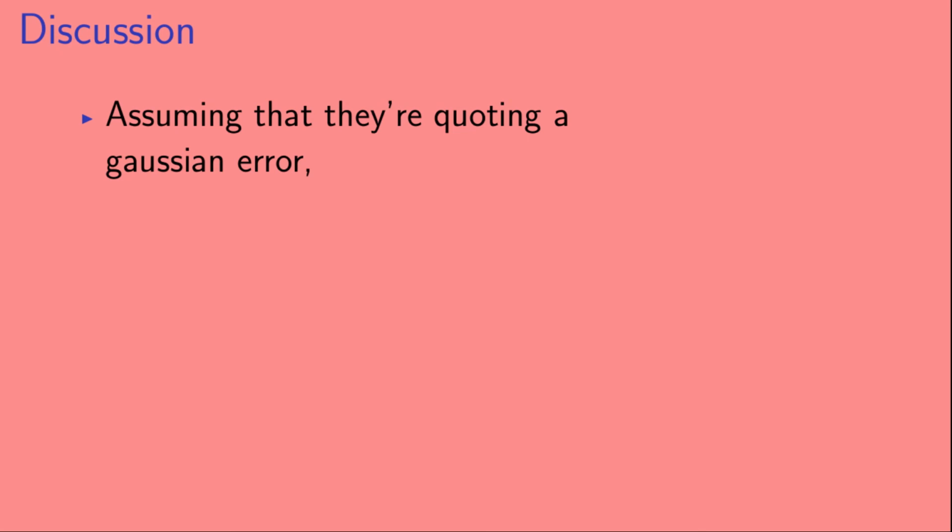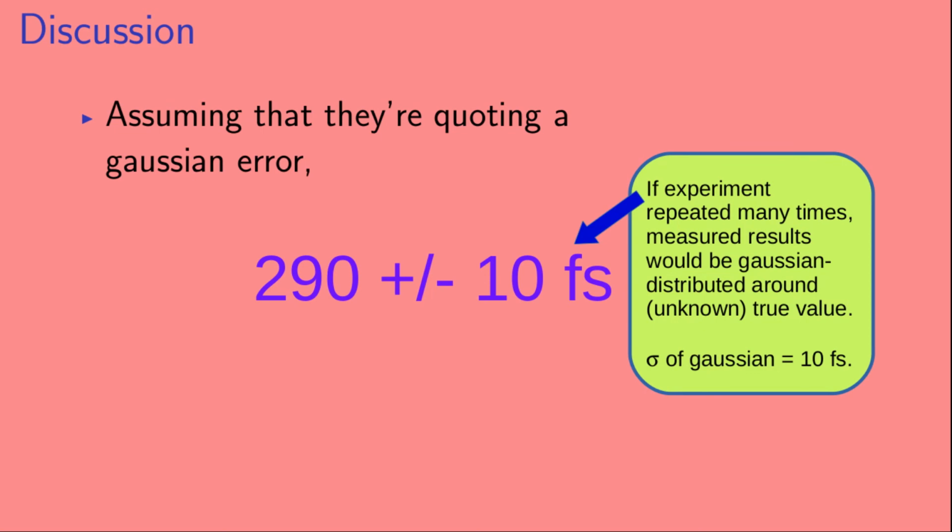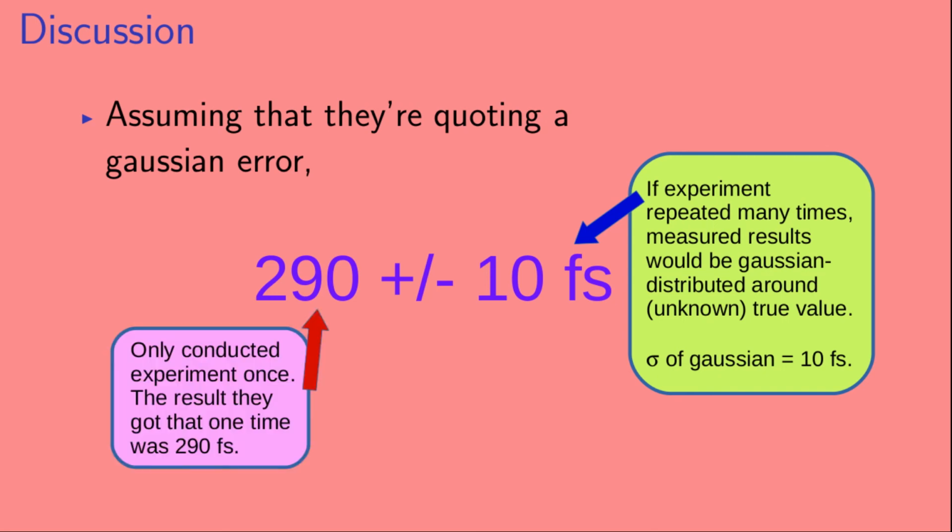So, assuming that the experiment is quoting a Gaussian error, a result of 290 plus or minus 10 femtoseconds means the following. It means that if the experiment were repeated many, many times, the measured results would be Gaussian distributed around the unknown true value, and the standard deviation sigma of that Gaussian would be 10 femtoseconds. At the same time, the actual experiment was only conducted once, and the result that they got that one time they conducted the experiment was 290 femtoseconds.